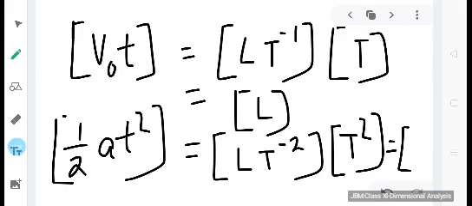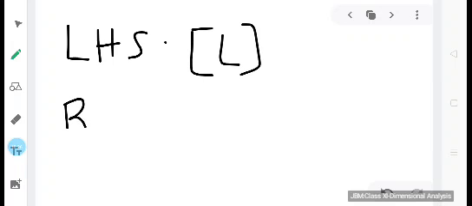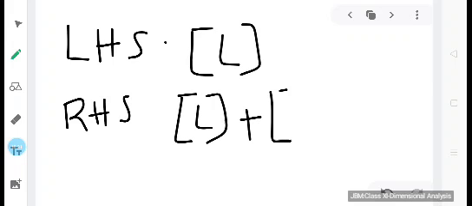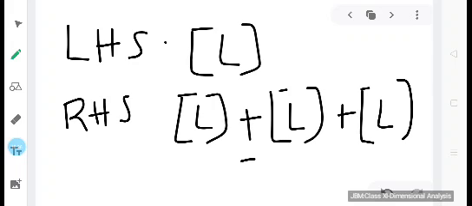So again we are left with the dimension L. So you can see that all the terms on the left hand side and right hand side have the dimension of length. On the left hand side we had the dimension of L, and on the right hand side the first term had a dimension of length, the second term had a dimension of length, and the third term also had a dimension of length.